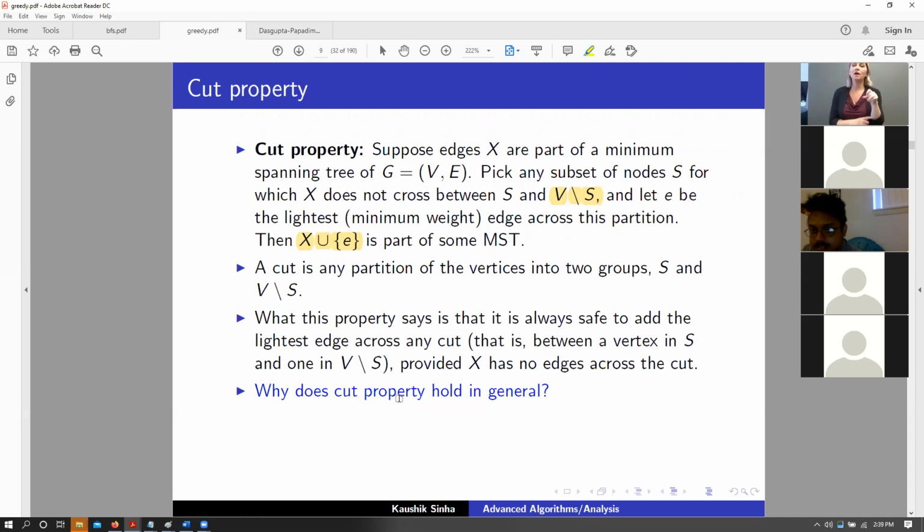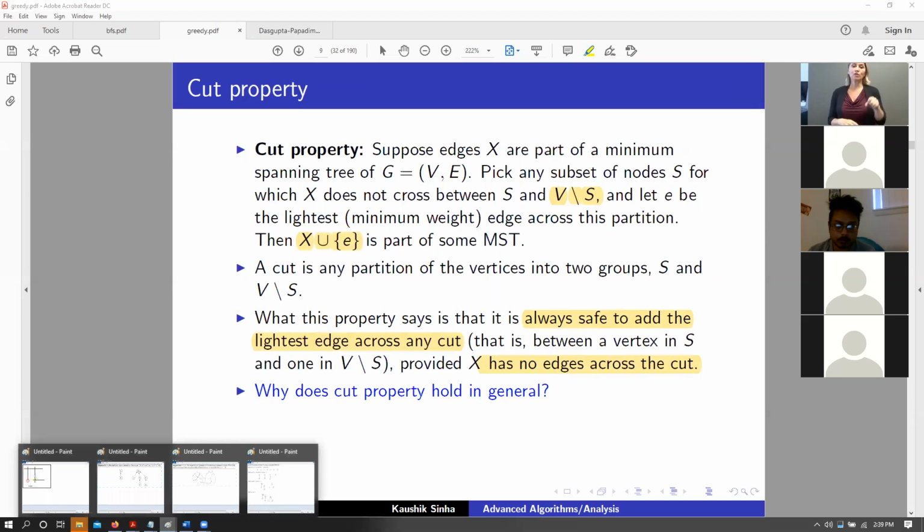So what this property basically tries to say is that it is always safe to add the lightest edge across any cut as long as there are no edges connecting between those two cuts, right? What it means by saying safe is that it is still going to be a tree or a minimum spanning tree.